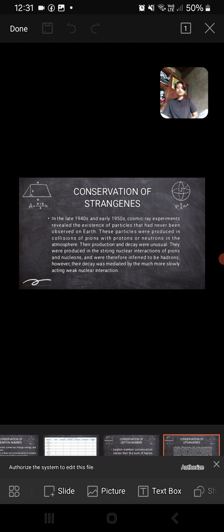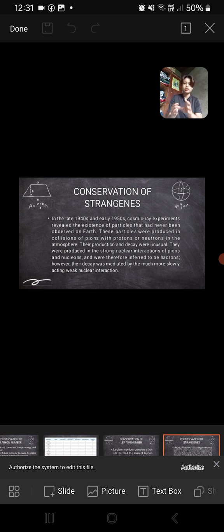So, the conservation of strangeness: in the late 1940s and early 1950s, experiments with cosmic rays discovered new particles not seen on Earth. These particles were created when pions collided with protons or neutrons in the atmosphere.